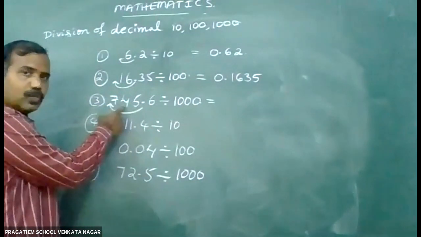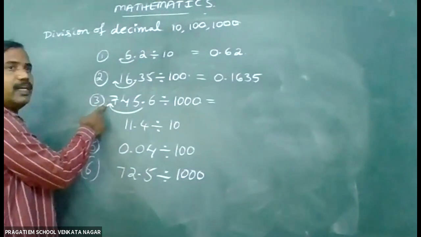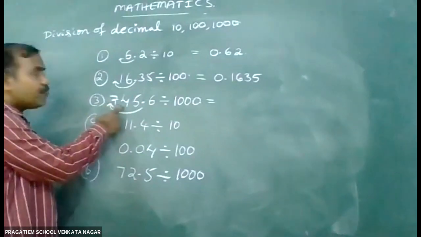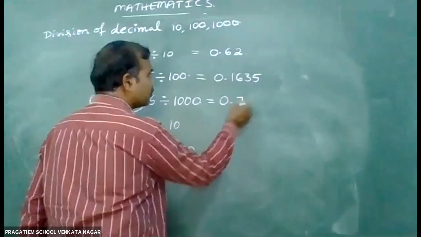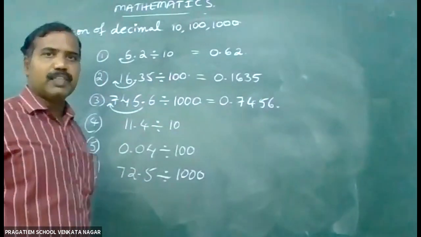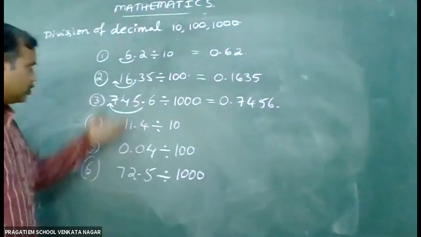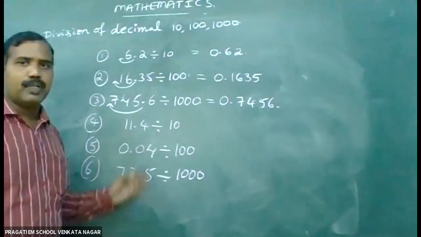So 1, 2, 3, the decimal point moves 3 places, and you can write 0.7456.